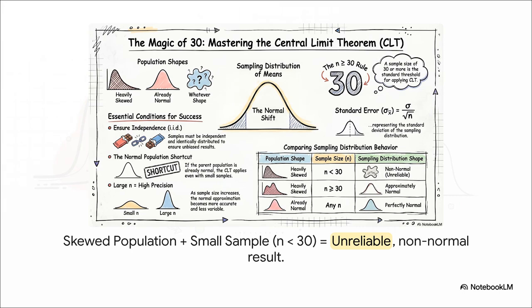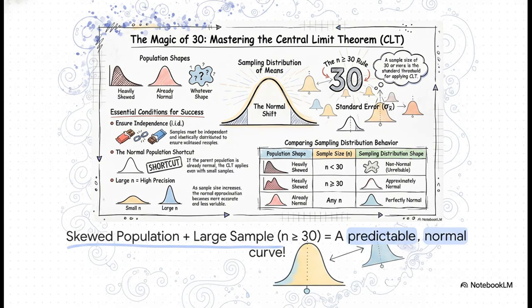So, example 1. Let's say we go back to our skewed population, but this time our samples are small, less than 30. Well, look what happens. The magic just fails. The result is still a messy, lopsided shape. It's not normal, and you can't really rely on it to make any good predictions. A small sample just isn't strong enough. But now, watch what happens the second we cross that magic line. We're still starting with that same skewed data, but this time our sample size is 30 or more. And just like that, we get our beautiful, predictable, normal curve. The central limit theorem kicks in, and suddenly we have something we can actually work with.